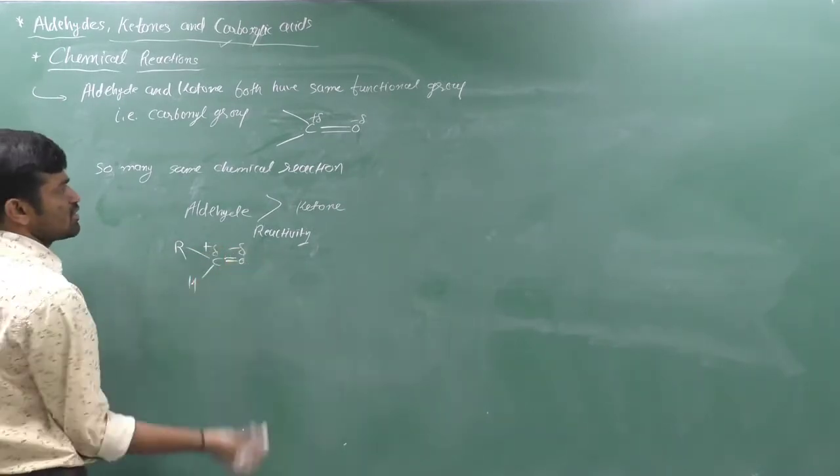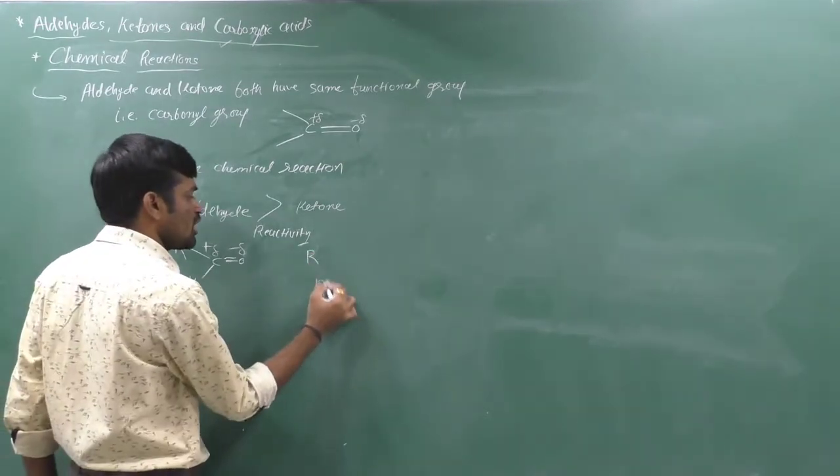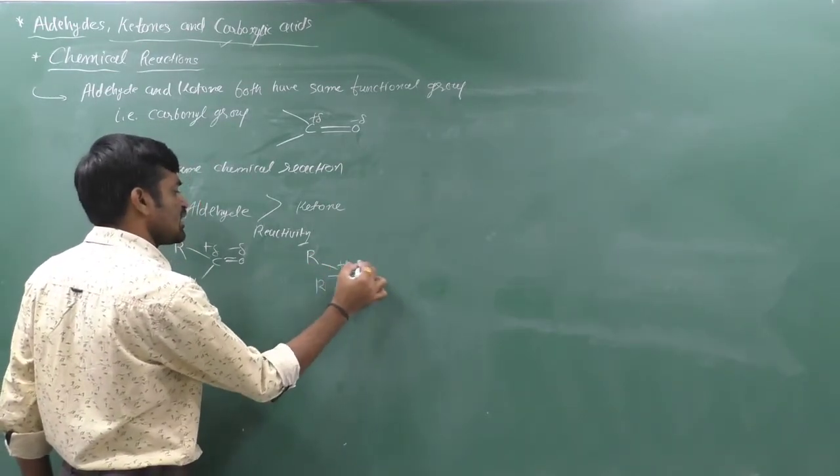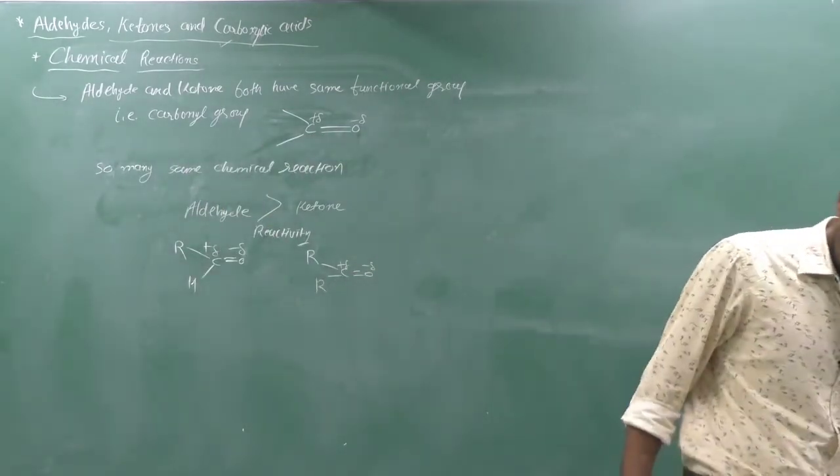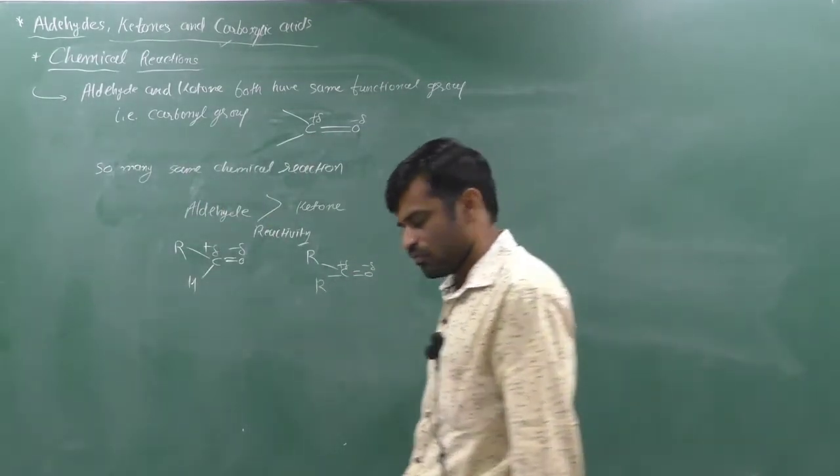Why? We can discuss in the next portion. Here both are R and R, so ketone is less reactive compared to aldehyde, because it has both alkyl groups. For now, remember only that portion.